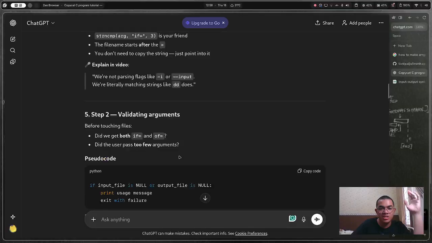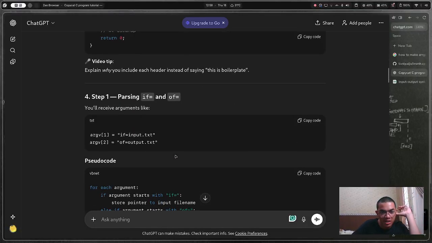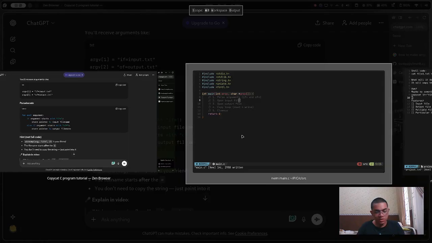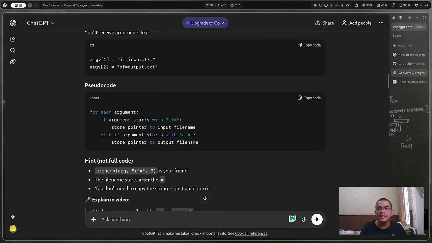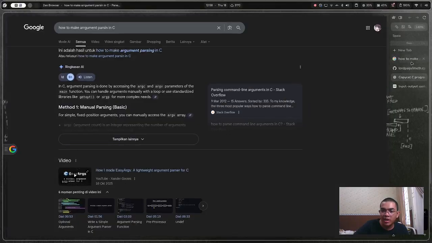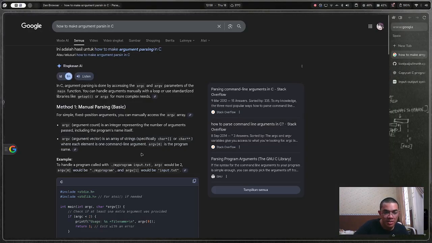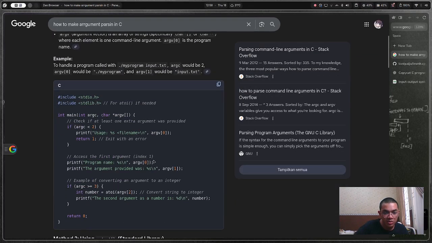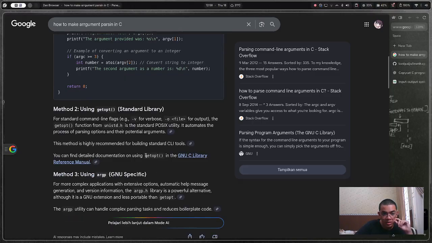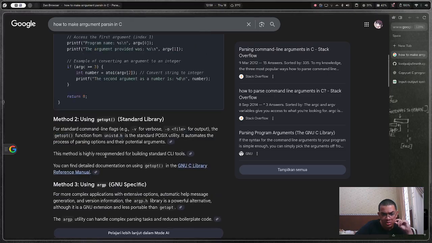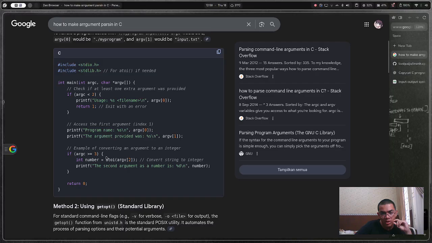It's a challenge. So okay, from the pseudocode we have this: for each argument. So this could be like, wait, I don't think I know how to do it. I need to ask first. Manual parsing, basic, if argc is 2. Okay. getopt, like v for verbose, o for file or output. getopt requires the Unix standard. Okay, of course it requires the Unix standard.